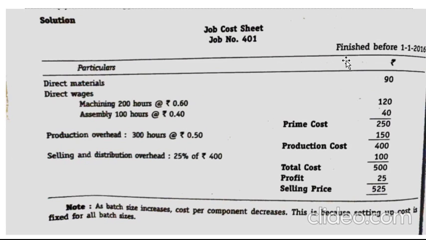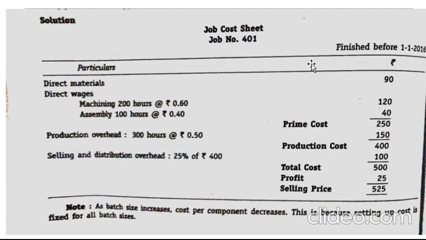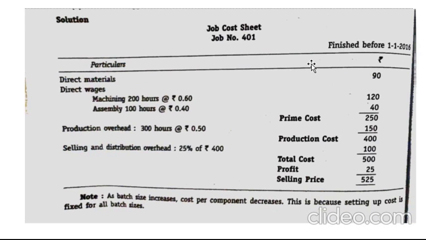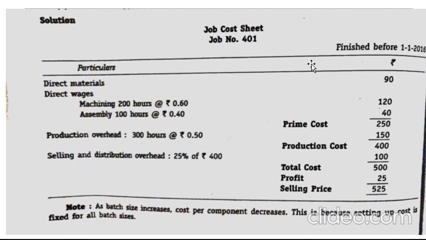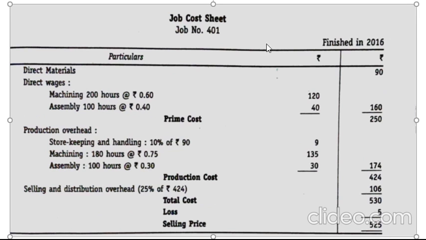So this is finished before 1/1/2016. So we will calculate which is finished after 1/1/2016. So this is the job cost sheet after 2016.